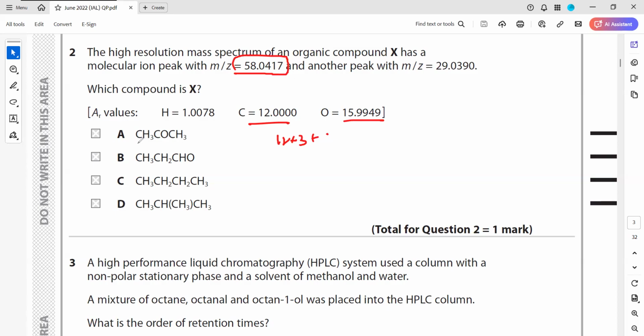That gives 58.041, the full answer here. Now, is there any peak at 29? There will be no peak at 29. Why? Because 1 is 15, then next is 28, then 15. If I break from left to right, it will give a peak at 15, or at 15 plus 28, 43, or then 58.